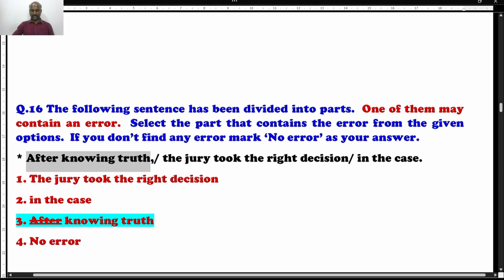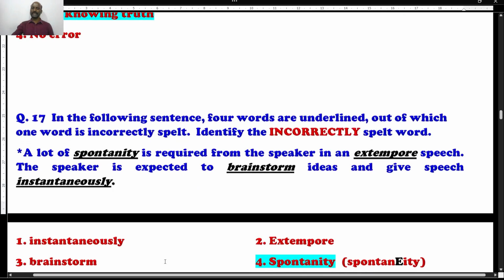Hope you understand it. Well, let me read the question for you. After knowing truth, the jury took the right decision in the case. A number of students say that there is nothing wrong in it, sir. Students, not after knowing the truth, it is knowing the truth, the jury took the right decision in the case. You are supposed to remove after. So this part has a grammatical error. That is option number 3. Hope you understand. Let's go to the next question.